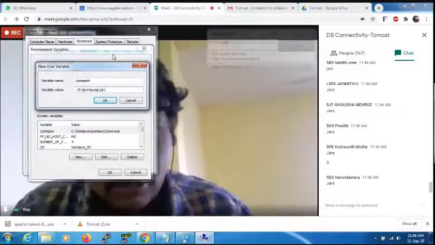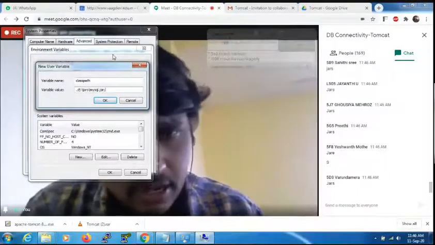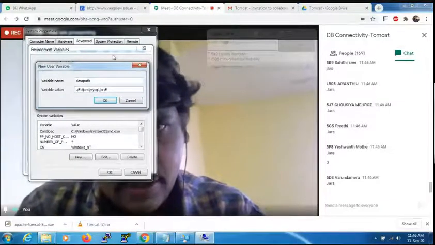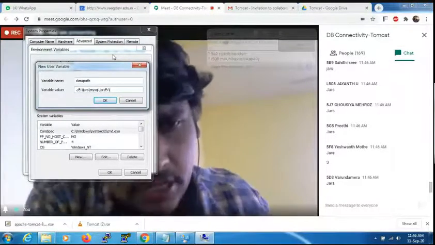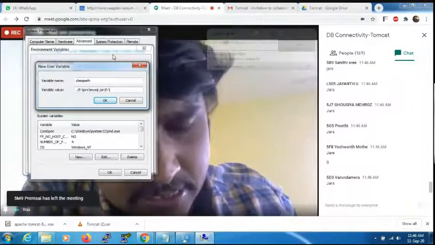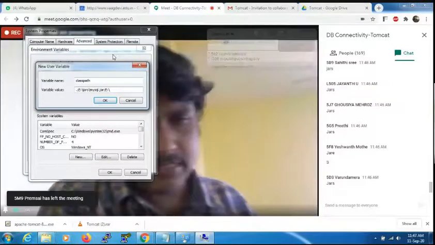As you wish, you can also give servlet first and then mysql. The order need not be the same here. Then go for servlet, E colon backward slash. The order need not be the same. After setting mysql you can set servlet, or after servlet you can set mysql. It's not a big problem.